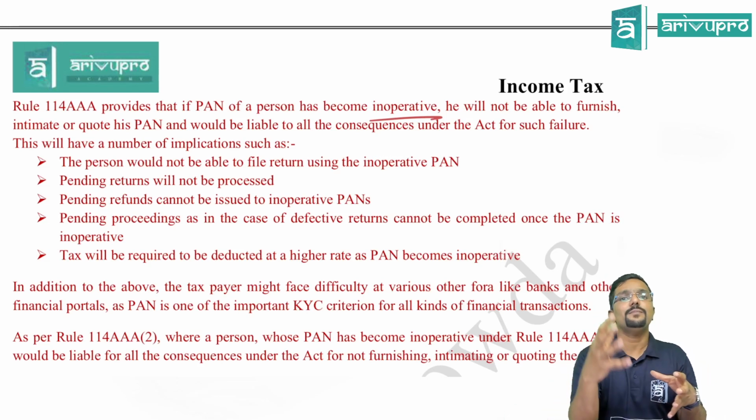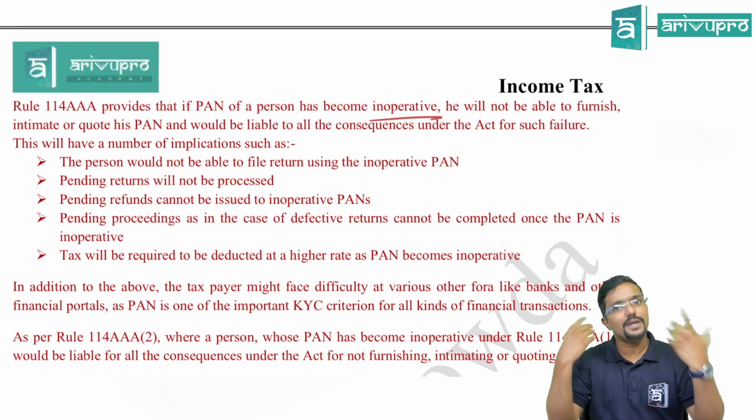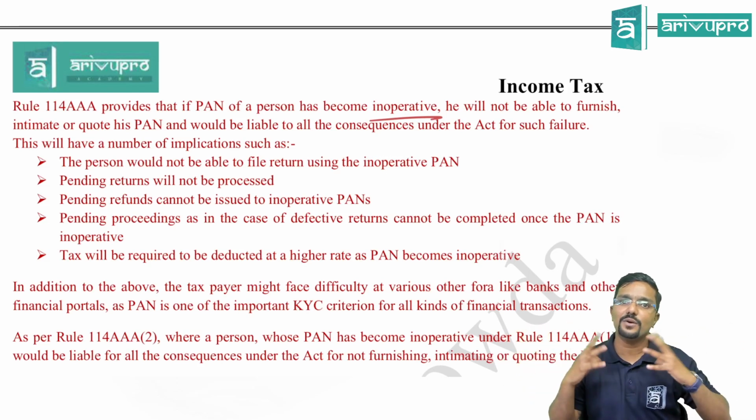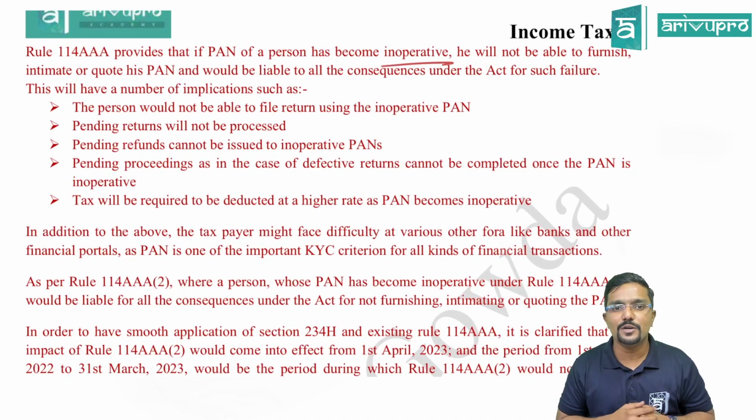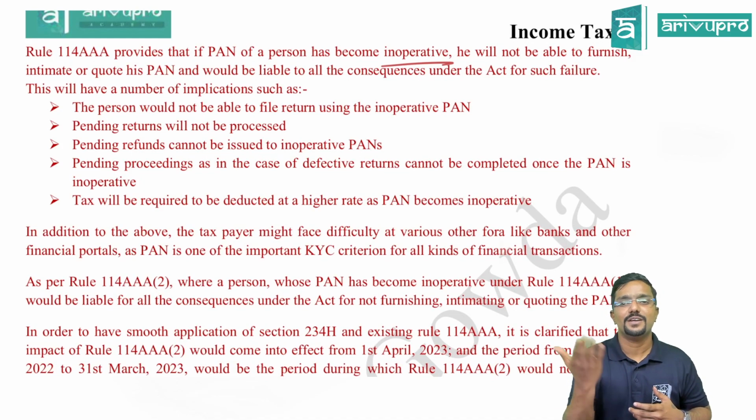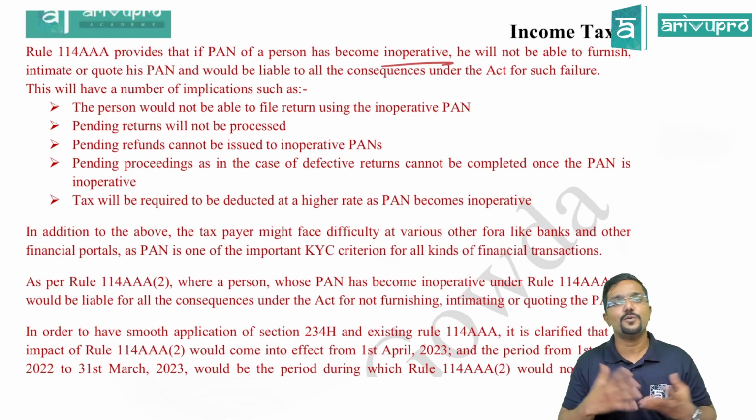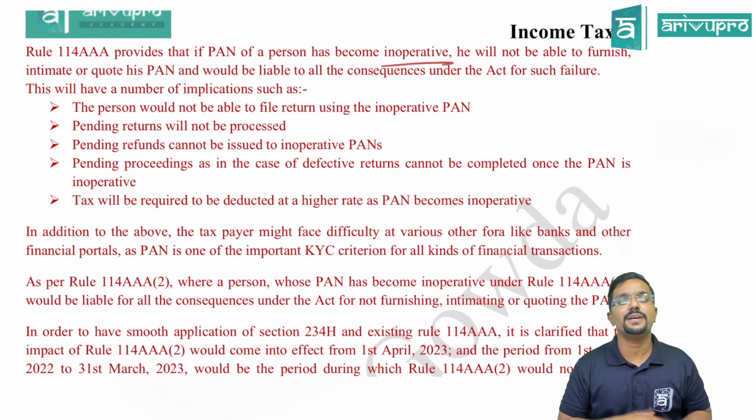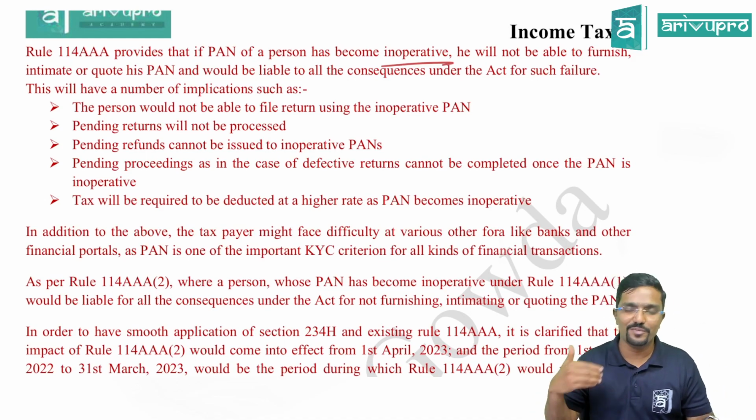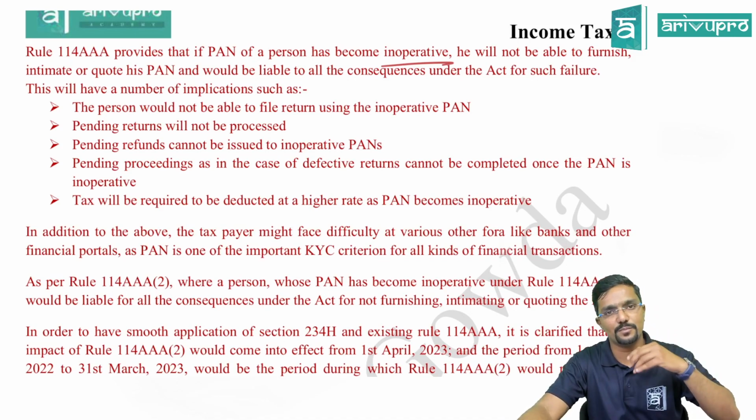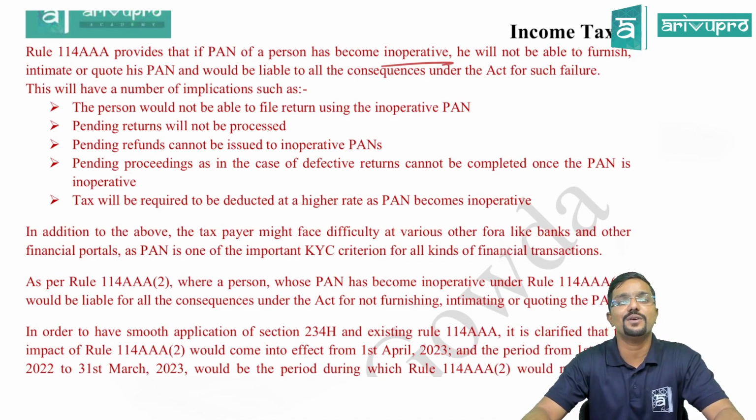So if your PAN becomes inoperative, then it is like you are not at all having any PAN. It's same like you are not having PAN. So this will have a number of implications, such as the person would not be able to file his return without PAN. Your PAN has become inoperative now, and without PAN you cannot file your return, and whatever pending returns will be there, it will not be processed. Then pending refunds will not be processed. If by chance you are eligible for any refund which was supposed to be processed, it will not be processed. Why? Because your PAN has become inoperative. Then pending proceedings as in the case of defective returns cannot be completed once the PAN is inoperative.